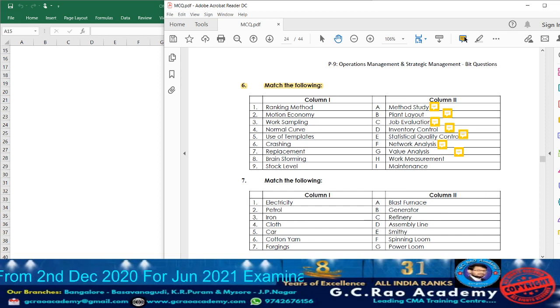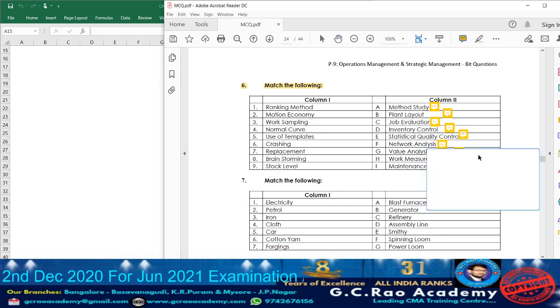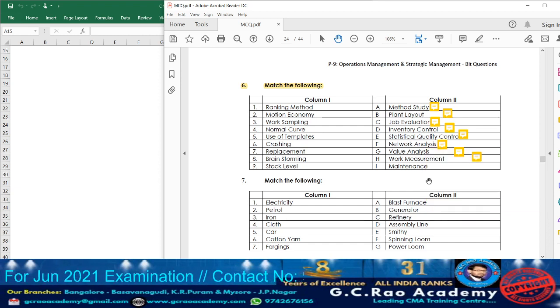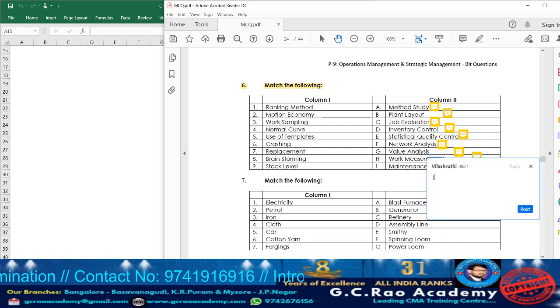Work measurement. So against work measurement, take down point number 3. Next, we have maintenance. At the time of maintenance itself, they are going to make the replacement of all spare parts wherever required. So accordingly, against maintenance, take down point number 7.